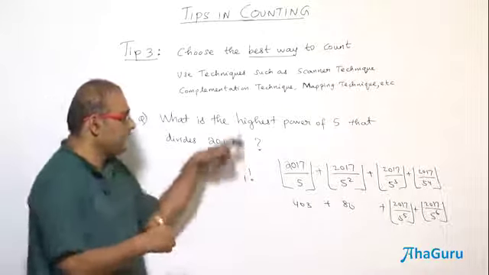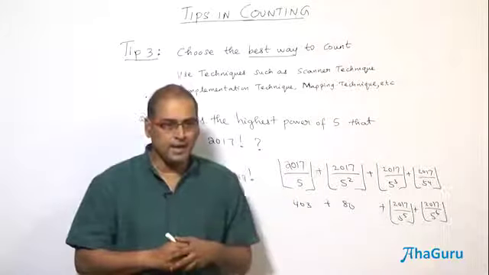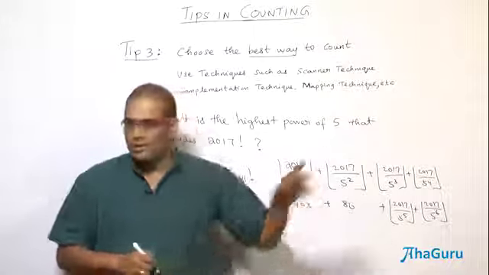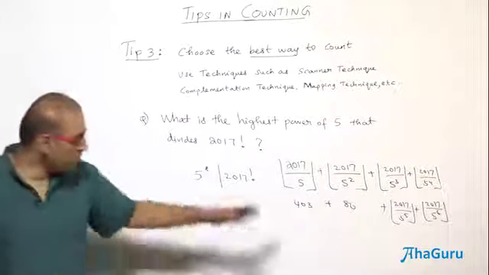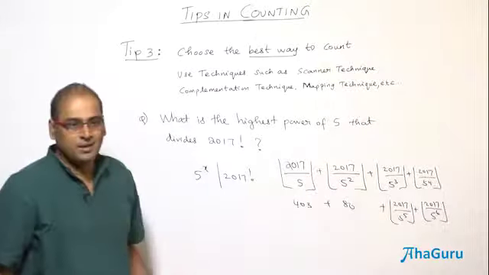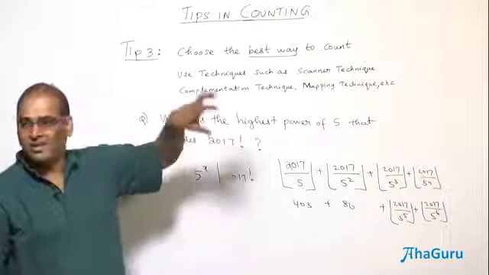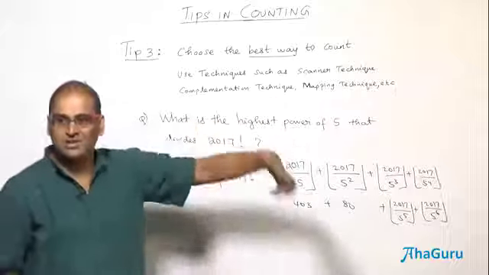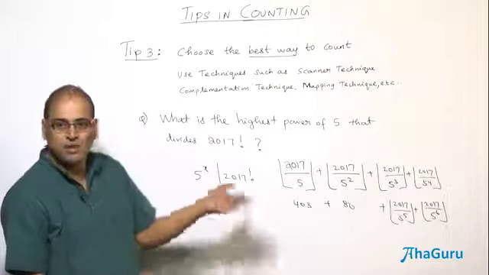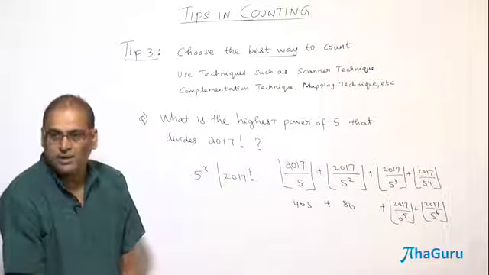Suppose you have n factorial and you want something like k, you collect n by k, n by k squared. But actually what is this form? Nothing but the scanner technique. So you are going after the initial 5s and second 5s, extra 5s, third 5s, fourth 5s. This is how the formula has been written. Are you able to understand?